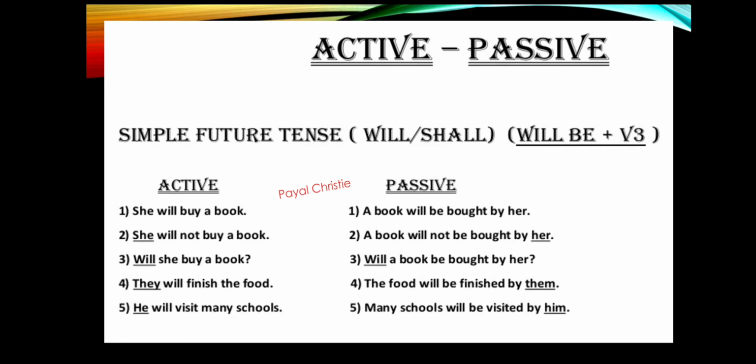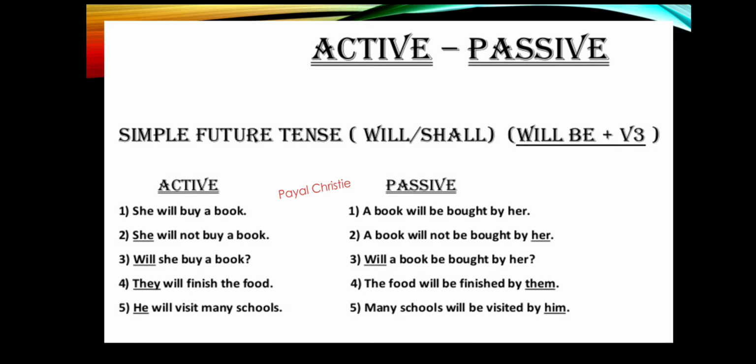Now let's see the first example. She will buy a book. Now here she is a subject, will is a helping verb, buy is verb, and a book is an object. Now if we want to change it into passive: a book will be bought by her. So the object, a book, will come first, and the verb buy will be bought, that is the third form of the verb, that is past participle of the verb, and her will turn into subject.